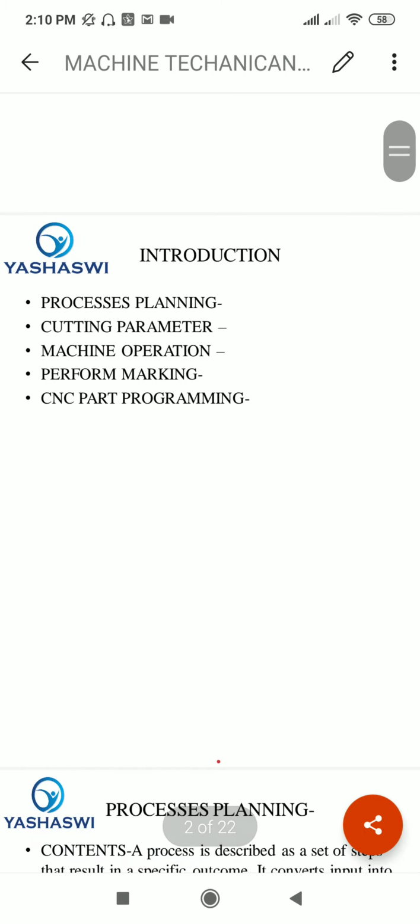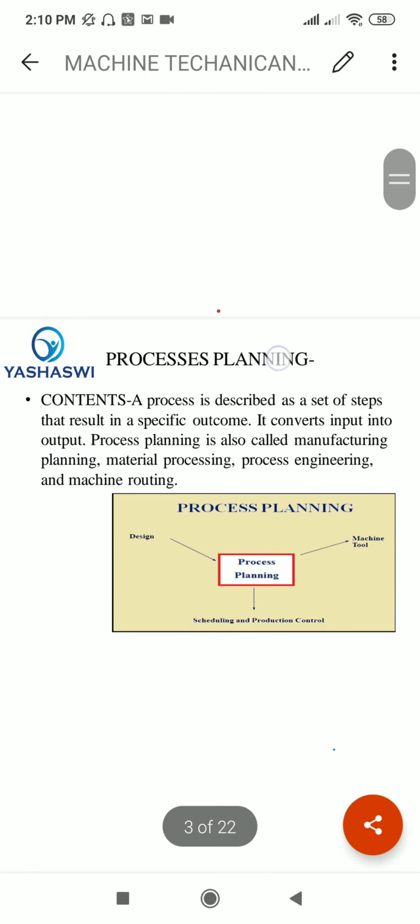In the introductory part, there are the contents: process planning, cutting parameters, machine operation, performance marking, and CNC part programming. Now, what is process planning and where is it used? A process is described as a set of steps that results in a specific outcome. It converts input into output. Process planning is also called manufacturing planning, material processing, process engineering, and machine routing.